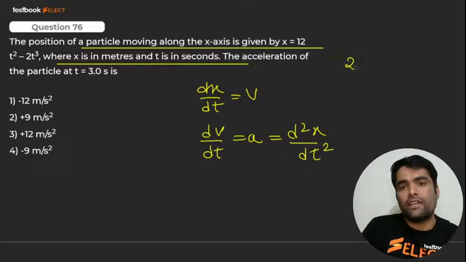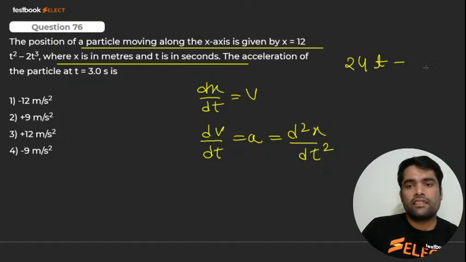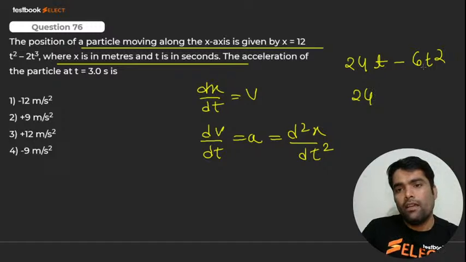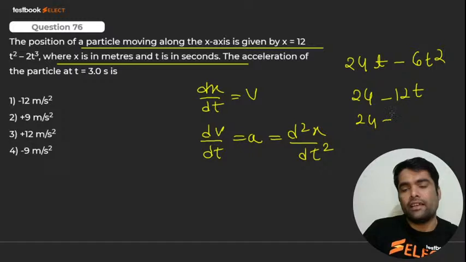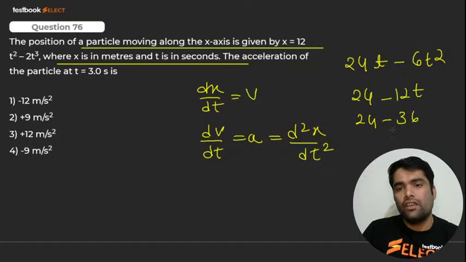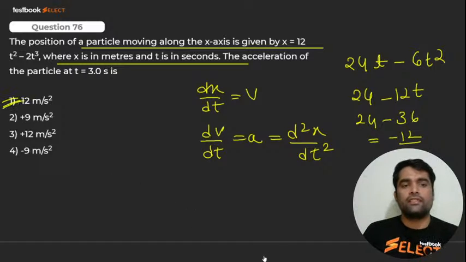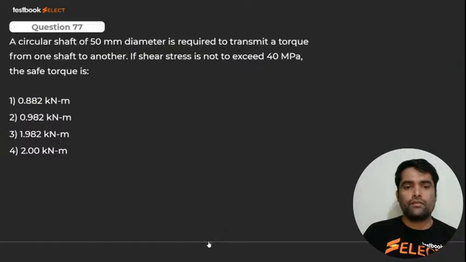So, my dear, at first we get 24t minus 6t square. The second derivative gives 24 minus 12t. So 24 minus 12 into t, which is 3, 36. I'll get minus 12. The answer will be, it is a retardation. That is number 1. Very good. Here we go for next.